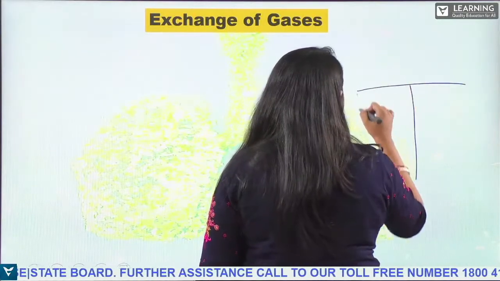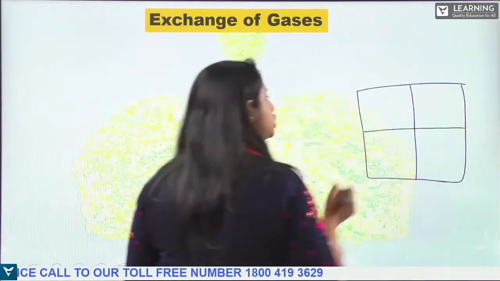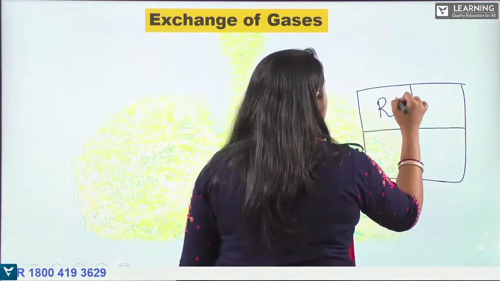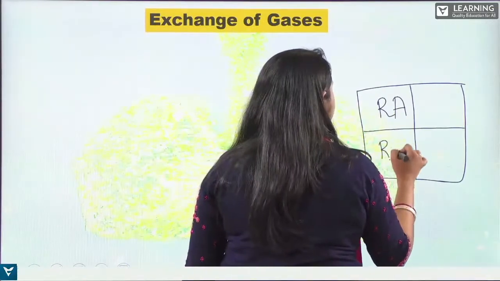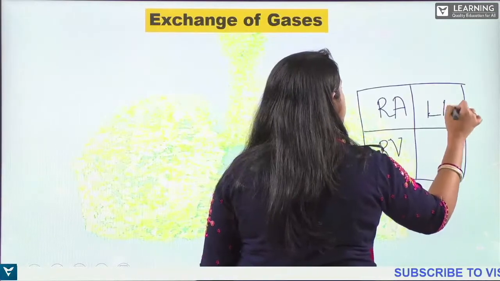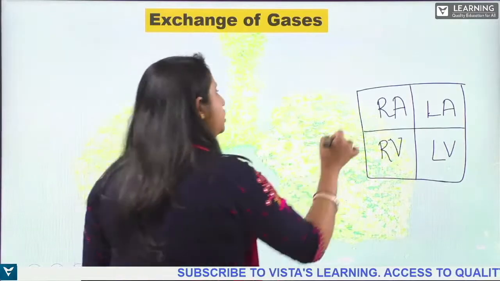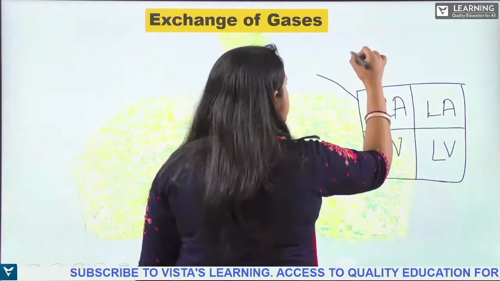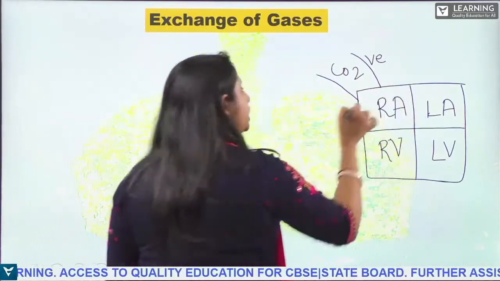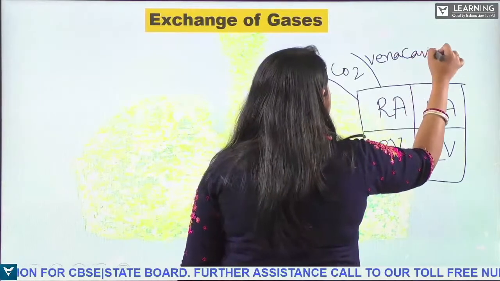Our heart has how many chambers? It has four chambers. So what are the four chambers? The four chambers of the heart are right atrium, right ventricle, left atrium, and left ventricle, right? So the deoxygenated blood, the carbon dioxide rich blood, will be entering the right atrium through the vena cava, okay? Through the vena cava.